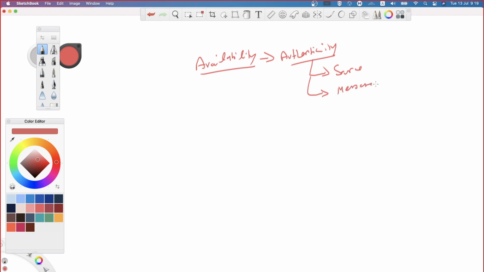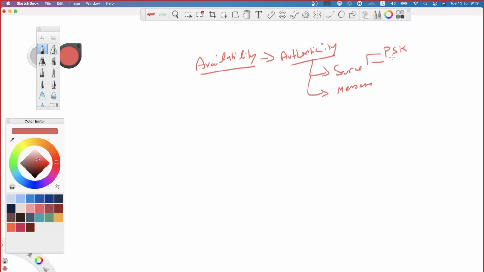So basically we do the authentication in two areas in VPN. One is during the tunnel establishment, which is called source authentication. The second one is once the tunnel has been successfully formed, the data that is exchanged over the tunnel is going to be validated or authenticated using message authentication. The popular source authentication mechanisms are PSK, which is nothing but pre-shared key, not CSK.